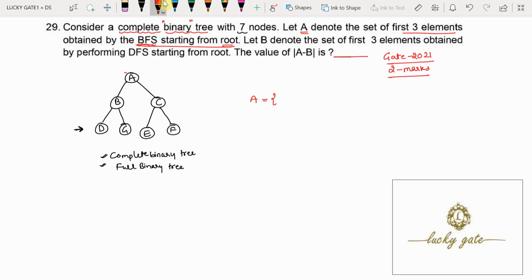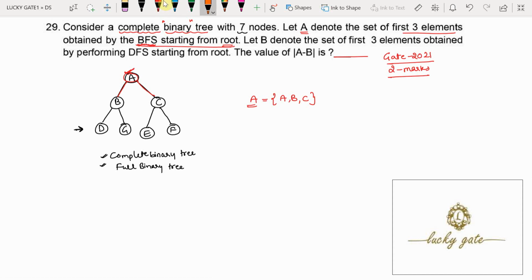Now if I start from the root, in the breadth first search we have to visit a node and we have to visit all the adjacent nodes immediately. Now what are the adjacent nodes of A immediately? B and C. So B and C will be the elements in set A after performing the breadth first search algorithm on the complete binary tree.